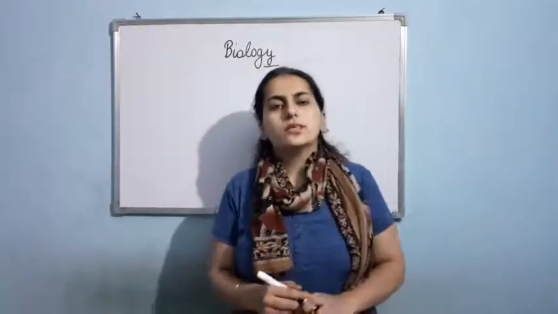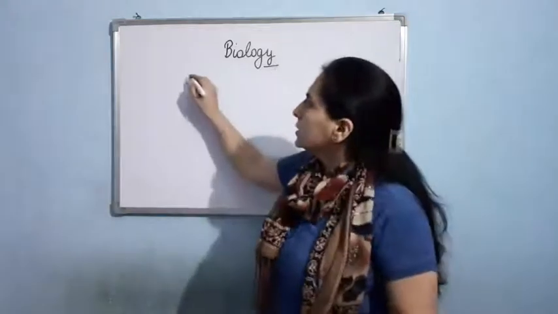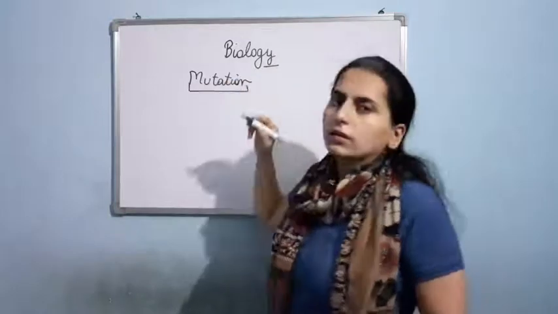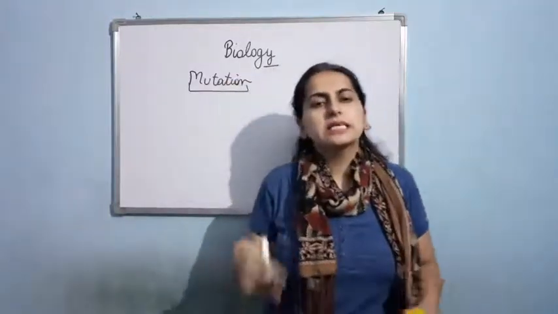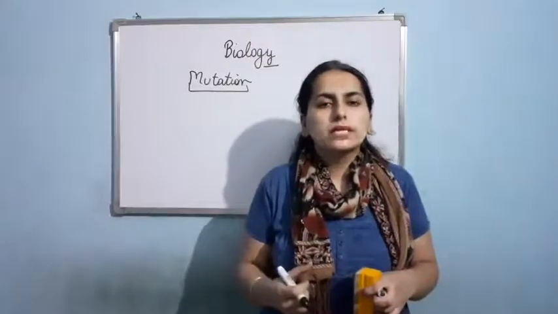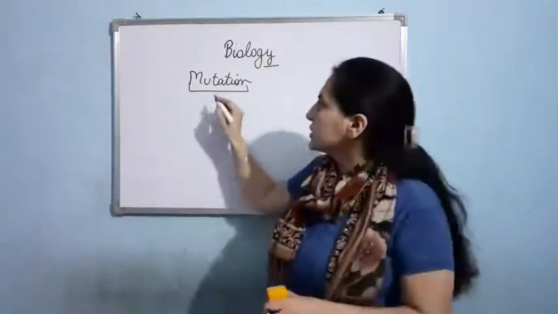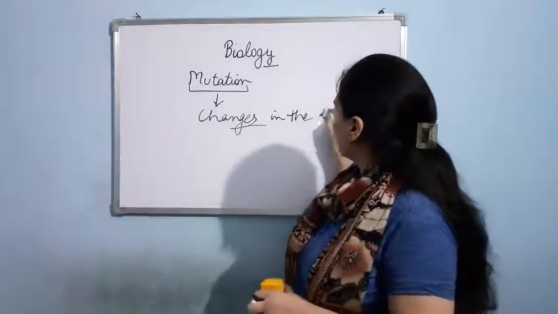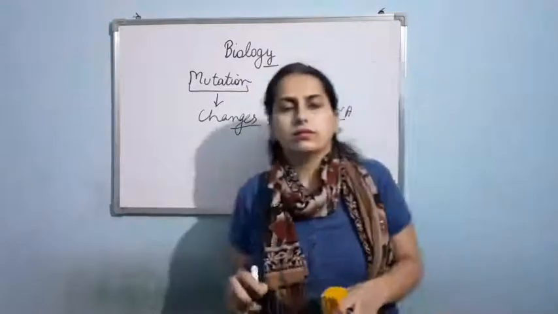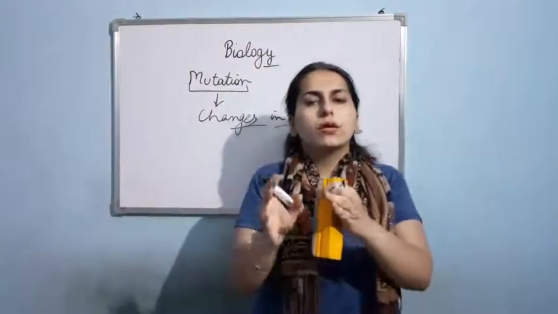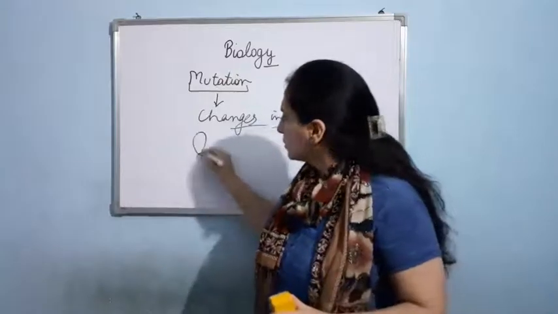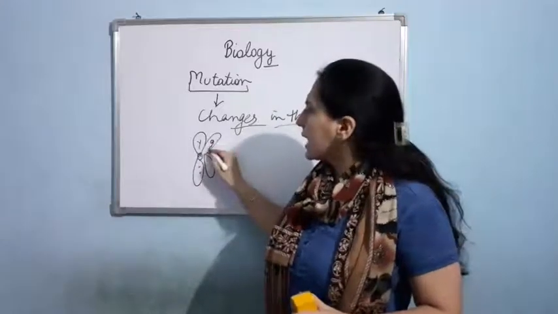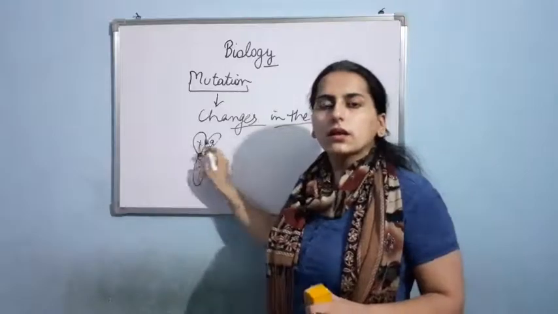Okay, now let us talk about one more topic, that is mutation. Now, what do you mean by the term mutation? Mutation means changes in the sequence of DNA. Clear? Mutation means changes in the sequence of DNA. Now, as you know, in the chromosomes, these are two sister chromatids. Okay, first and second. So these are two sister chromatids.